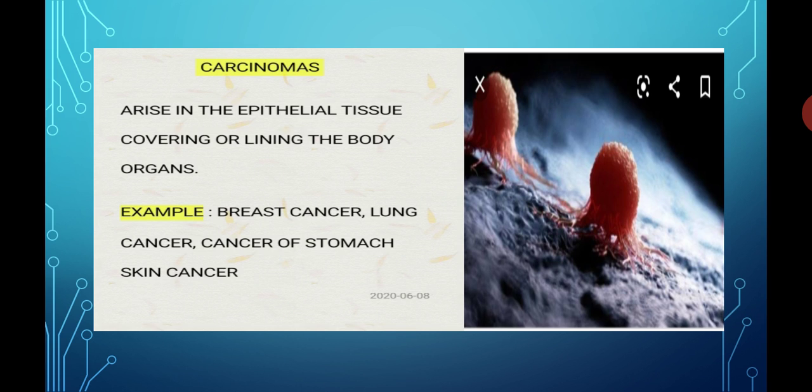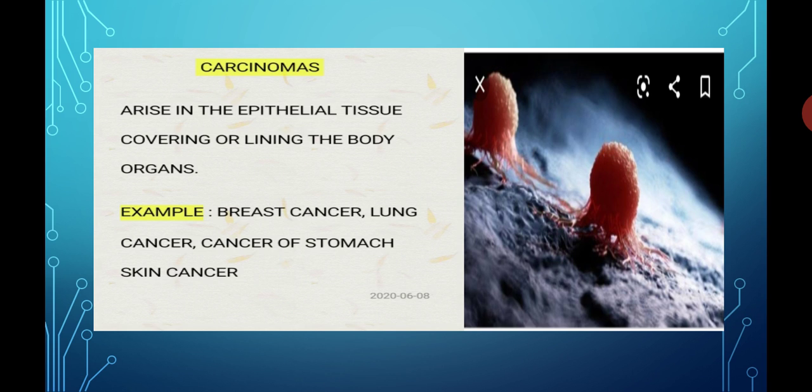Examples of carcinomas: breast cancer, lung cancer, cancer of the stomach, and skin cancer. So some examples of carcinomas are breast cancer, lung cancer, cancer of the stomach, and skin cancer. This is about the carcinomas.